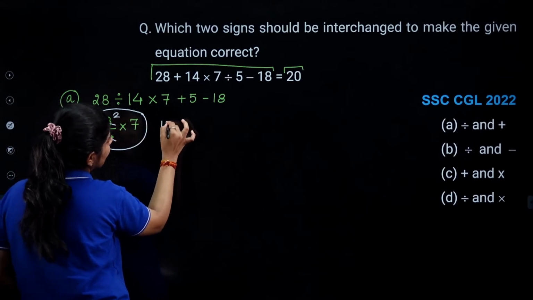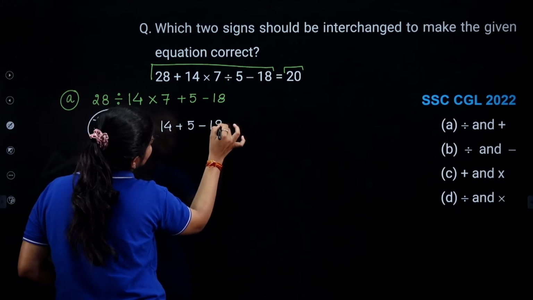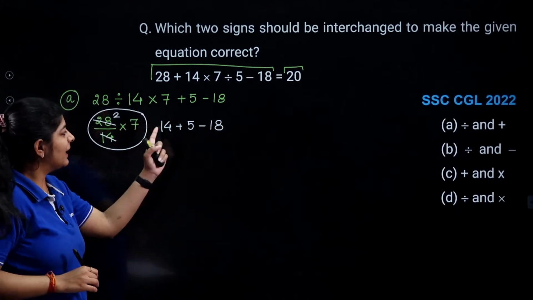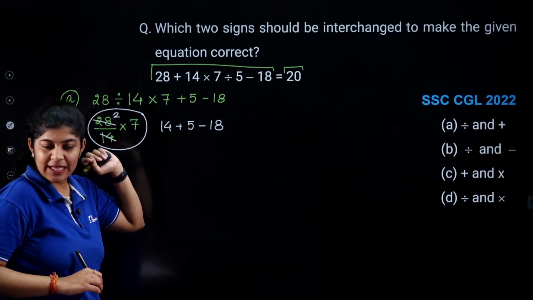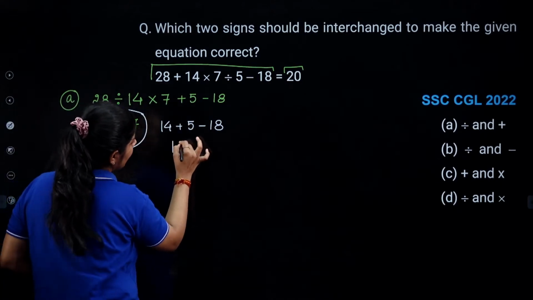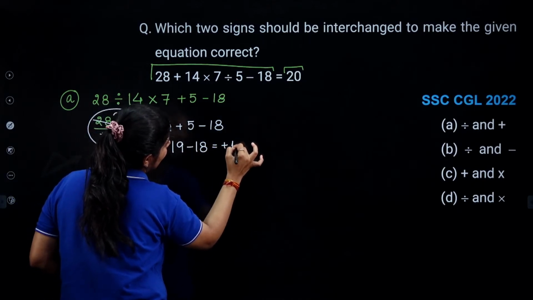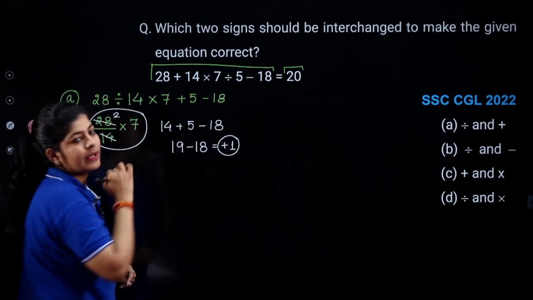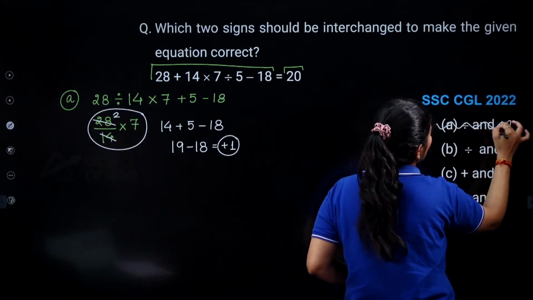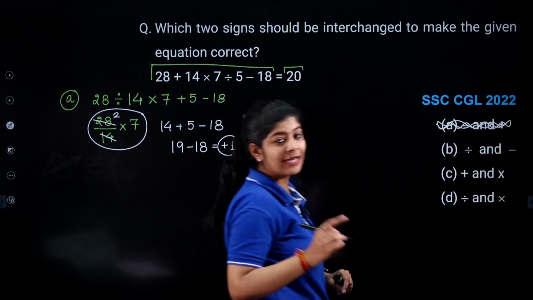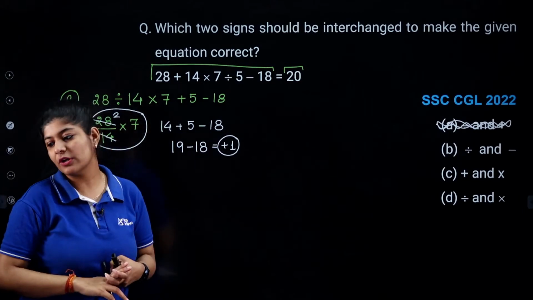So I am directly writing 14 plus 5 minus 18, right? Plus 14 and plus 5 will give us plus 19. 19 minus 18, we are getting plus 1 as our answer. Are we getting 20? No. So just simply eliminate option number A. Option number A is not correct. That means this interchanging of signs is not correct.